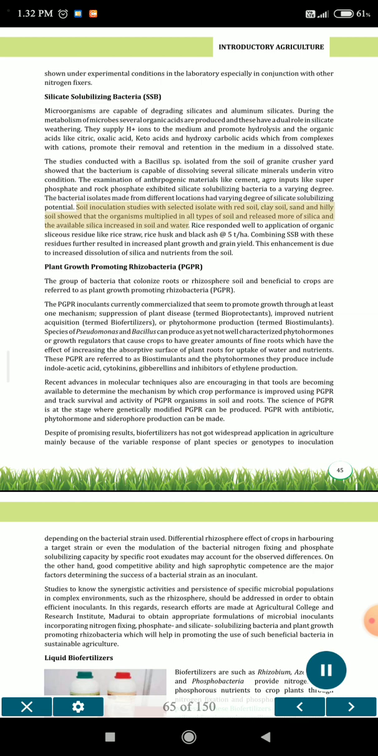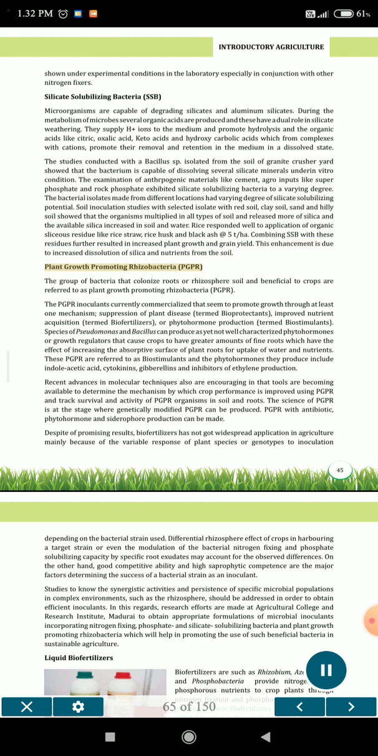Soil inoculation studies with selected isolate with red soil, clay soil, sand and hilly soil showed that the organisms multiplied in all types of soil and released more of silica, and the available silica increased in soil and water. Rice responded well to application of organic siliceous residue like rice straw, rice husk and black ash at 5 t per hectare. Combining SSB with these residues further resulted in increased plant growth and grain yield. This enhancement is due to increased dissolution of silica and nutrients from the soil.